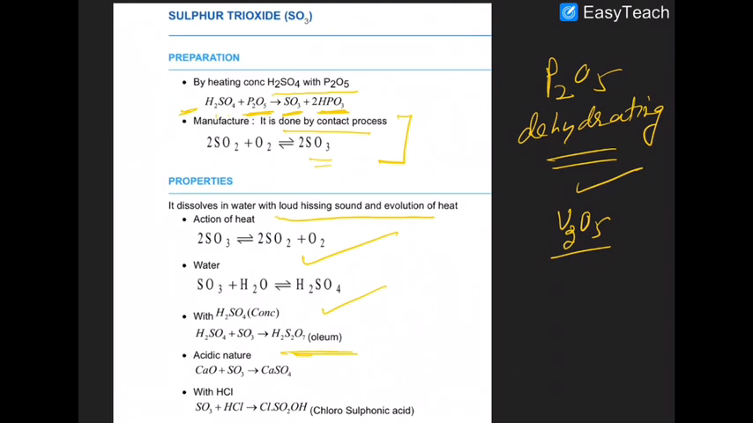Oleum is a mixture of H2SO4 and SO3. It is acidic in nature. It reacts with all the basic oxides and hydroxides to give the corresponding salts. It reacts with HCl, which is very interesting, to give chlorosulfonic acid, and that chlorosulfonic acid group has a special property, especially in organic chemistry.